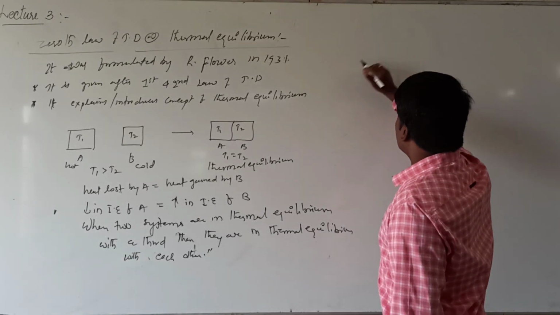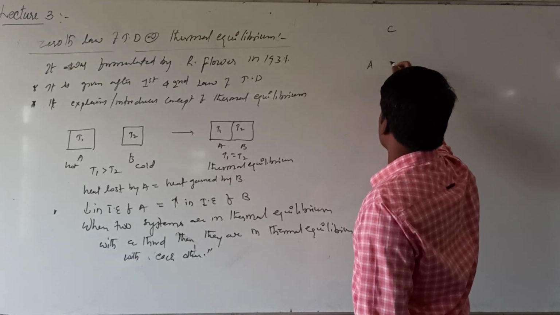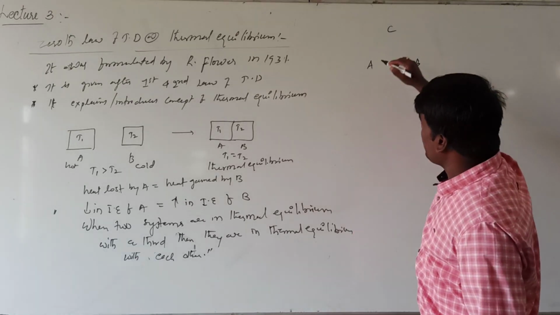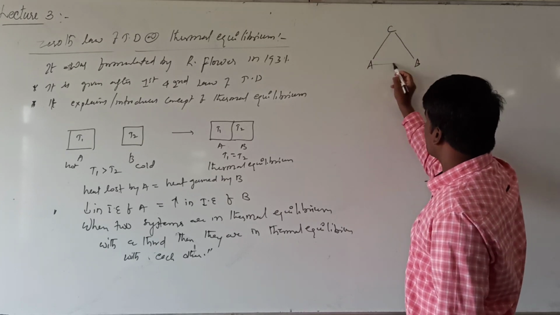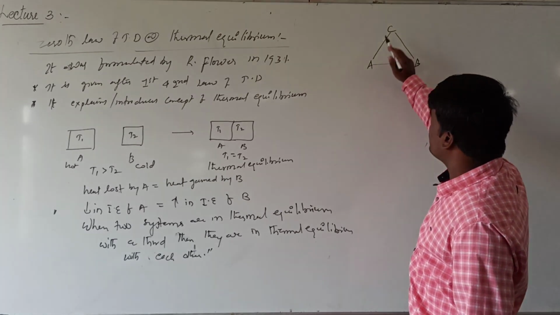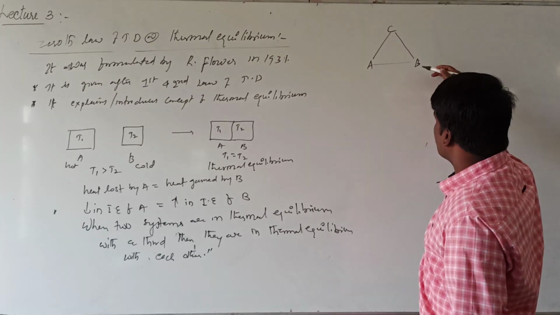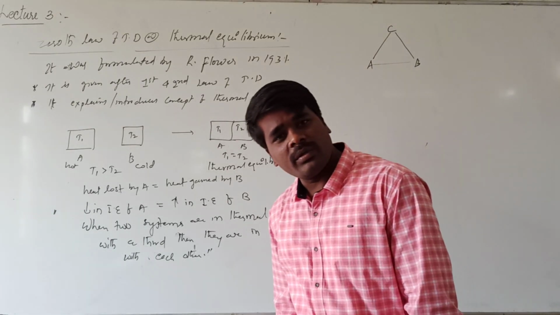Let us take systems A and B. If A and B are in thermal equilibrium with C, they are also in thermal equilibrium with each other. This is the meaning of it. If A is in thermal equilibrium with C and B is in thermal equilibrium with C, then A and B are also in thermal equilibrium with each other.